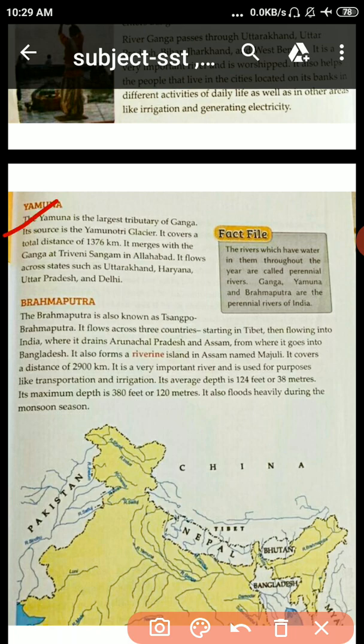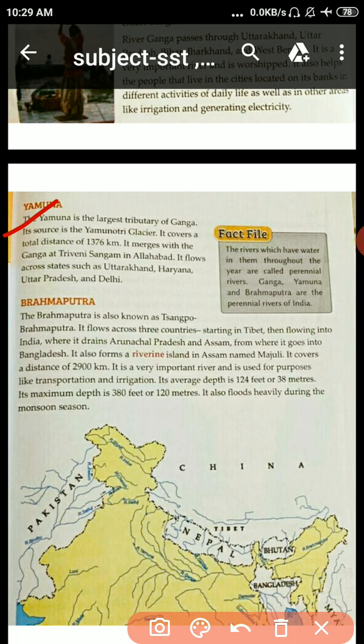Here is Yamuna. The Yamuna is the largest tributary of Ganga. Tributary means helping river. Its source is the Yamunotri glacier. It covers a total distance of 1376 km and it merges with the Ganga at Triveni Sangam in Allahabad.